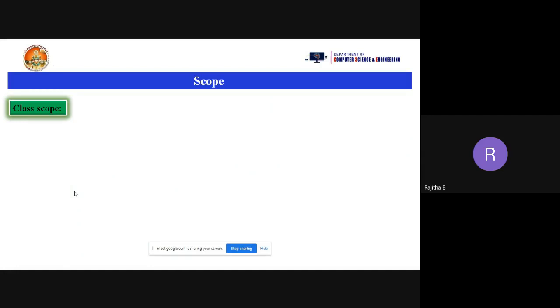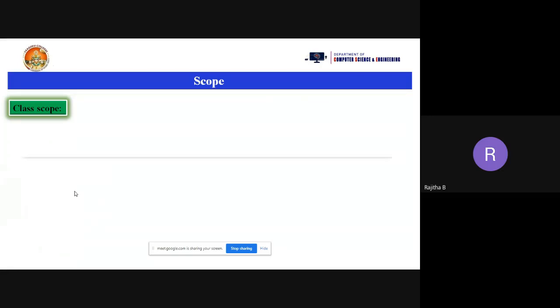So that is access specifiers. If it is public, anywhere you can access that data member. If it is private, within the class itself we can access the members. If it is protected, up to one subclass you can access the particular protected data members. So that is also scope. But come to class scope, it is like a variable.